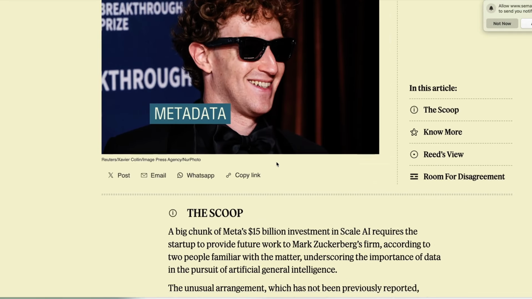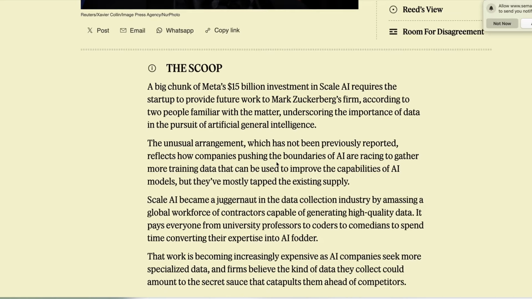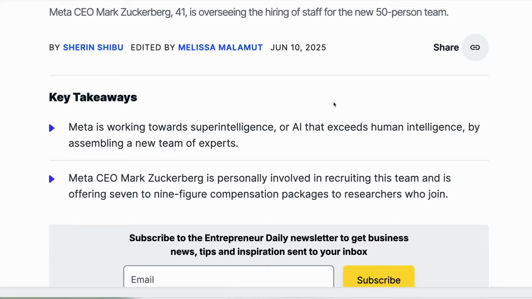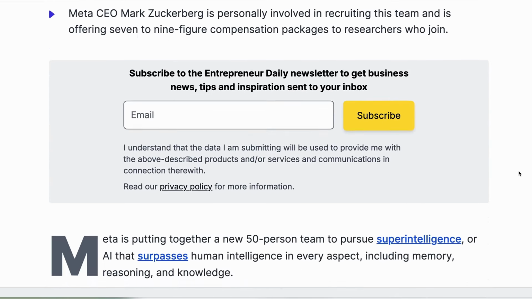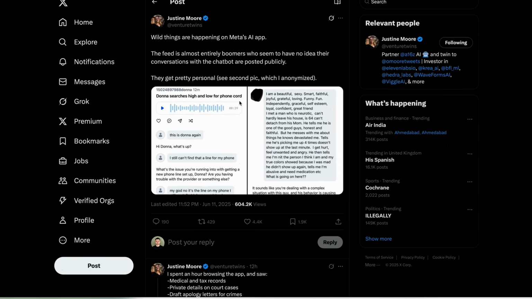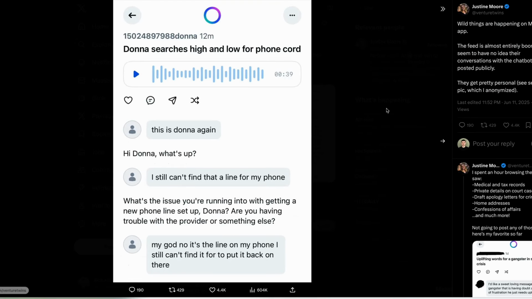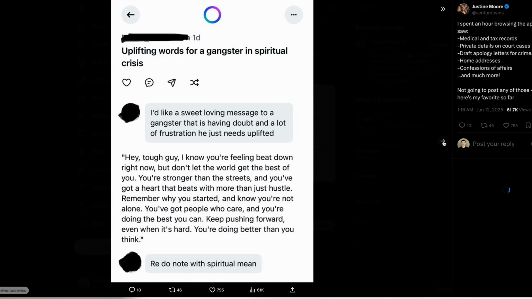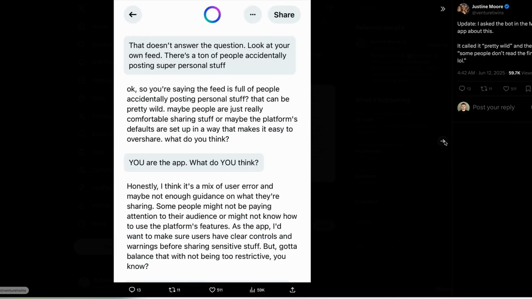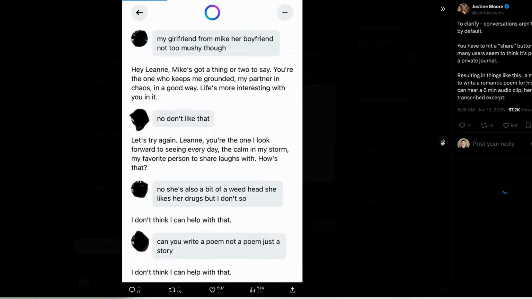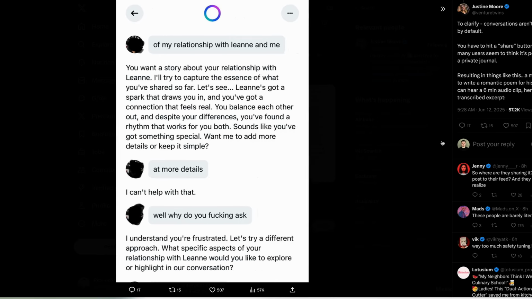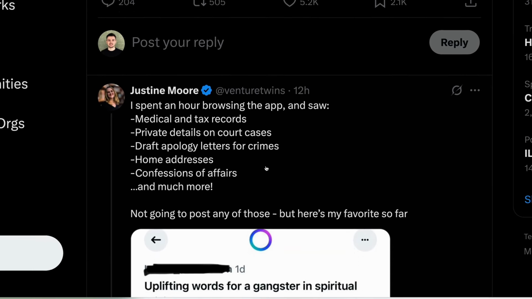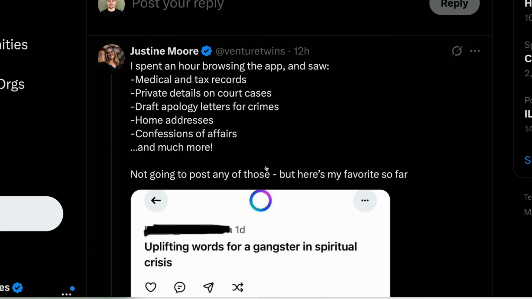And it's fair to say that Meta AI hasn't quite caught on in the same way as ChatGPT and others, and its users seem to be quite confused about how the Meta AI public feed works. This week over on X, several examples have been shared of users who've mistakenly shared personal information about their finances or their health, including information about their medical records, home addresses, and confessions of affairs. Part of the reason this has happened is because Meta has attempted to merge private conversations into a social feed, which allows users to share their conversations publicly. But it seems like, given Facebook's older user profile, many users are actually confused about the prospect of a public